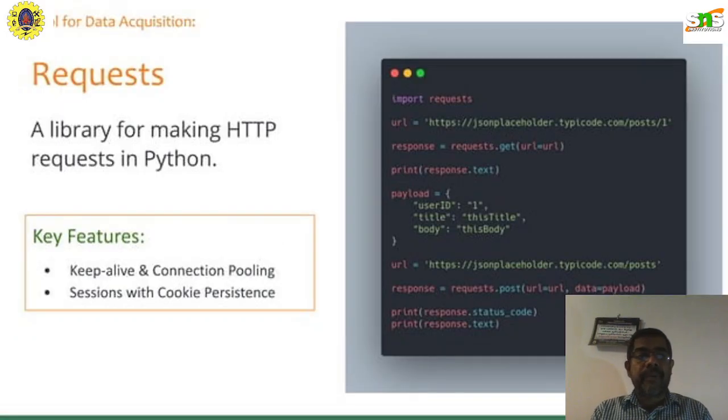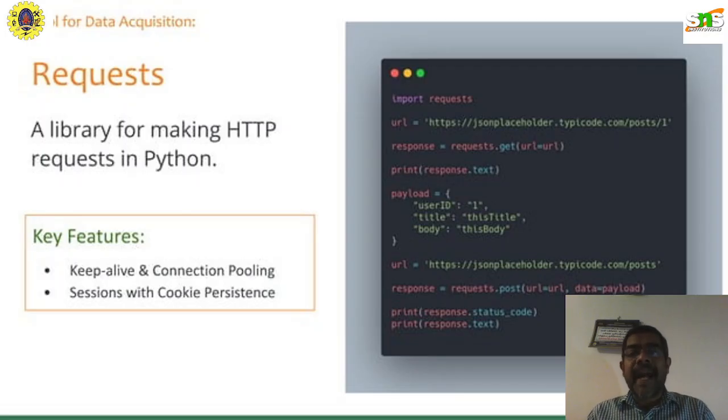Now quickly we will see how this request works in programming. Everybody knows how Python works. We just have to enable the HTTP request in Python to extract the information. Just look at the code, it is very easy.